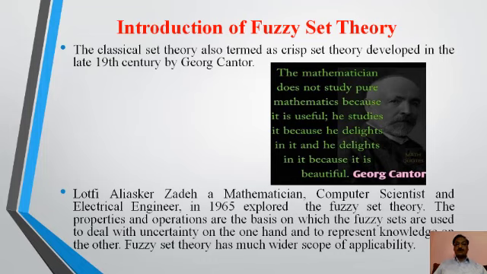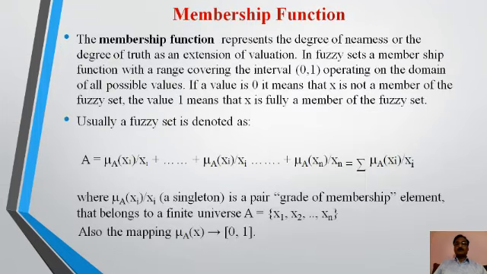L.A. Zadeh was basically a computer scientist and electrical engineer. In 1965, he explored fuzzy set theory. The properties and operations are the basis on which fuzzy sets are used to deal with uncertainty on the one hand and to represent knowledge on the other. Fuzzy set theory has a much wider scope of applicability, so we are using it in every field of mathematics.